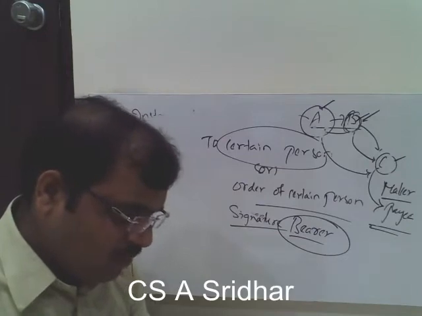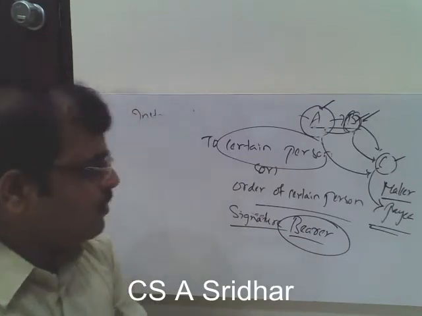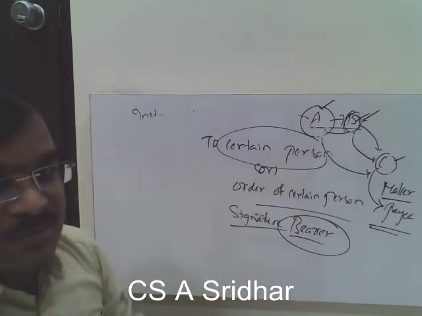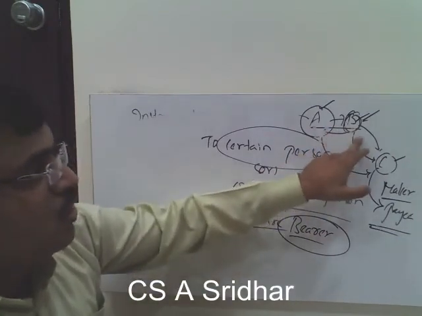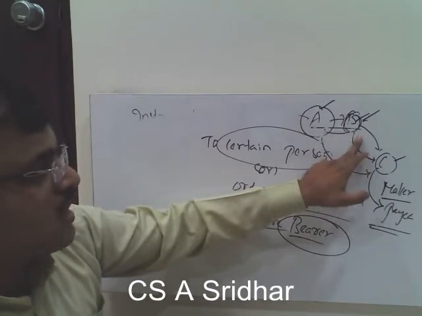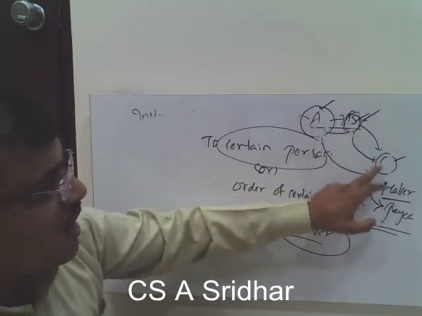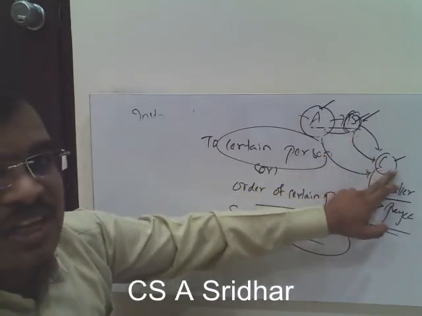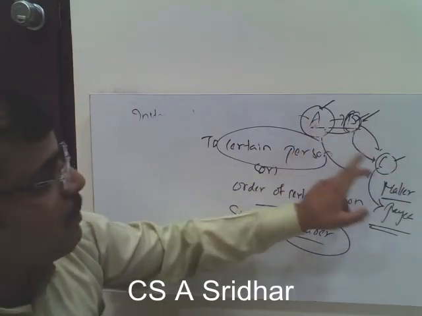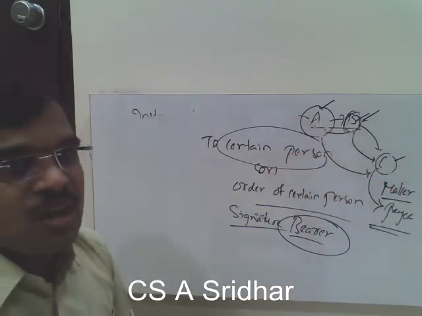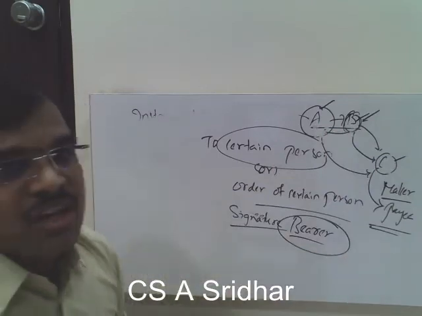To pay a certain sum of money only to the order of a certain person, or the bearer of the instrument. Already we have discussed the meaning of a certain person. If he is giving the instrument to B, then that is called to a certain person. If he is endorsing the instrument to C, B is giving the order to A to make the payment to C. That is the meaning of order of a certain person and the bearer of the instrument.